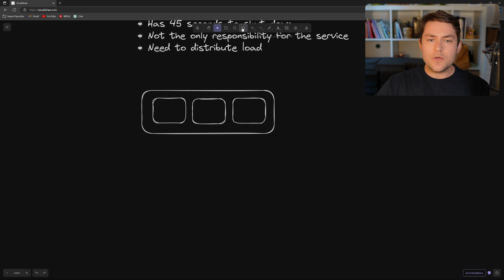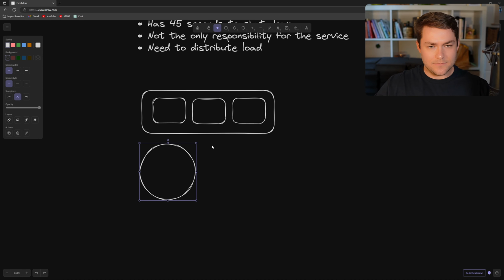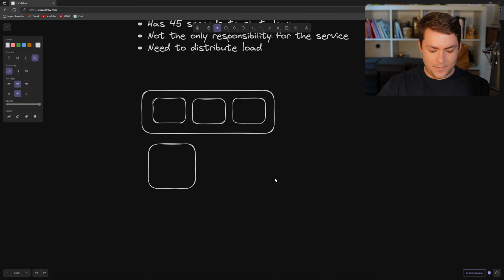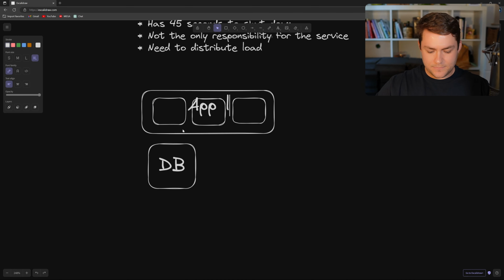And then we also know that we have a database. So let's draw that. And I'll just label this database. And let's give this a label as well. So I'm going to call this app layer.